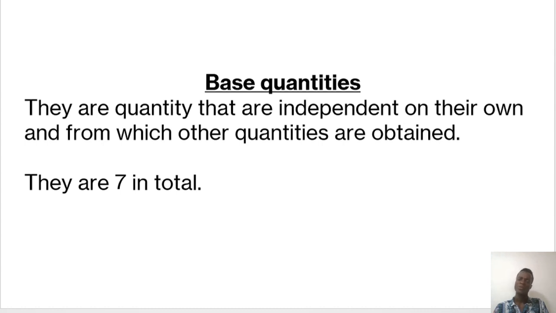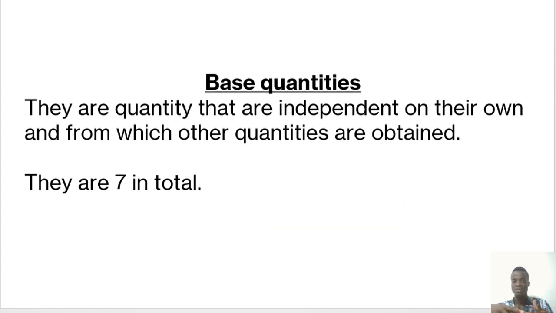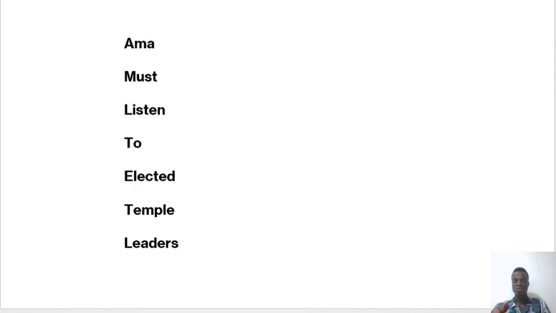In looking at what they are, we have an acronym, or let's say a phrase for you, which you can use to remember these 7 quantities, right? They are found in other quantities that you may have, but it's good that every scientist or every physicist knows these quantities. So you have an acronym that will help you remember them. This is what we have for you, just a phrase: Amma must listen to elected temple leaders. This is something simple that you can use to remember the 7 quantities, right? These are not the names. They are something that will help you to remember them. If you count them, they are 7: 1, 2, 3, 4, 5, 6, 7.